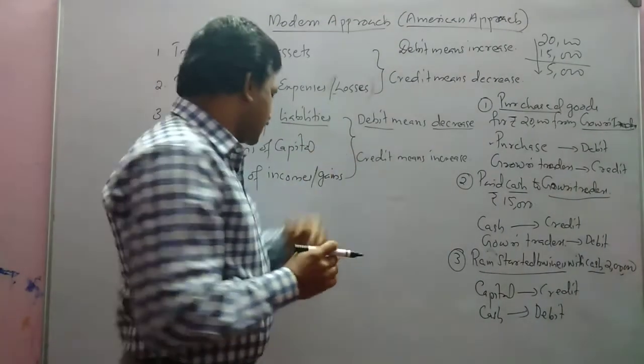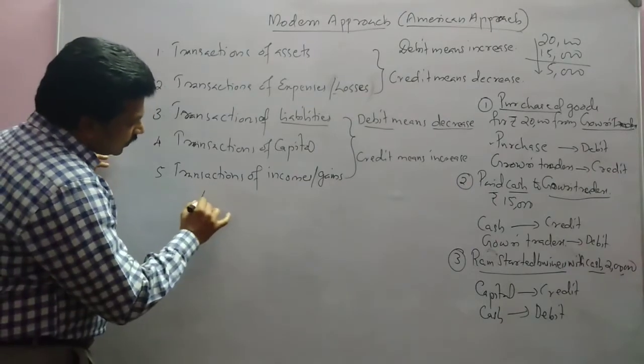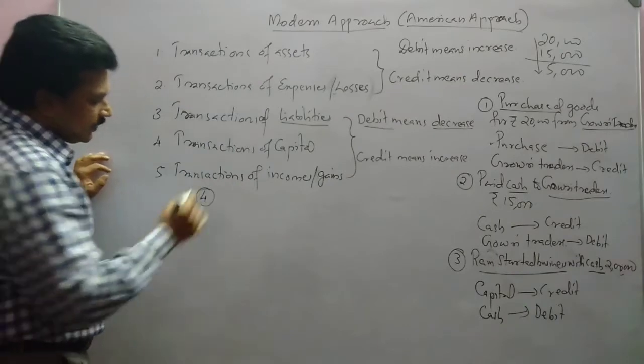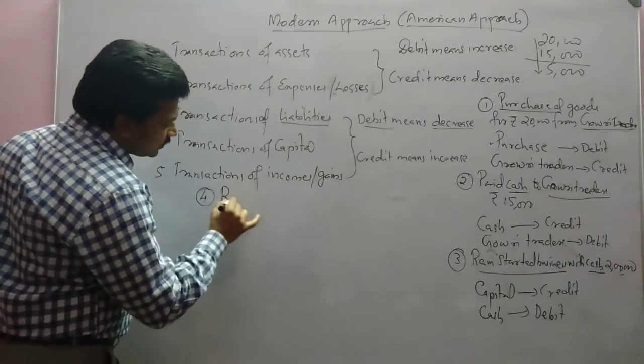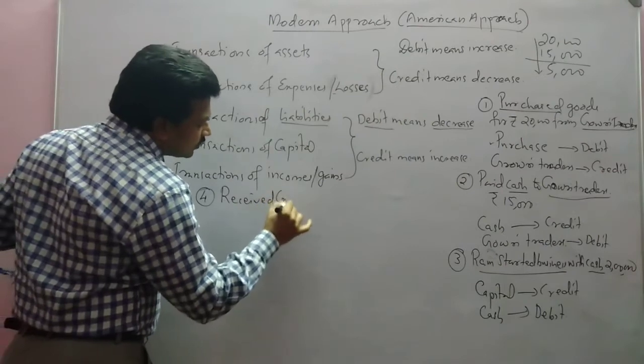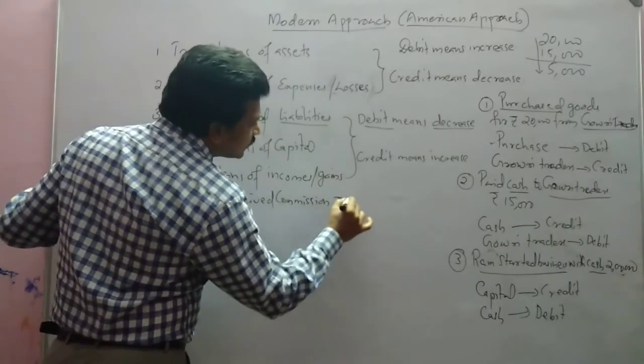Okay, then let us see another transaction, a transaction of income or gain: received commission, rupees 2,000.